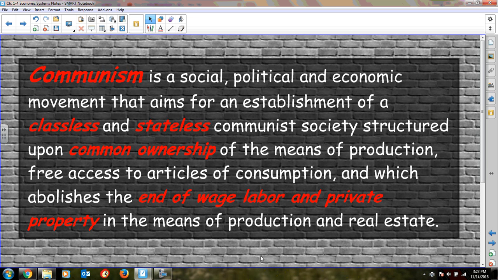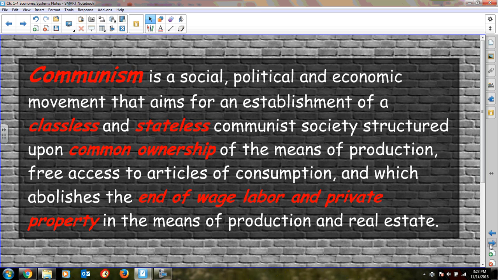It's a fancy way of saying that the people, not the government, because communism actually is by definition the absence of government. It is where the people collectively own all the means of production, distributed among the people as needed, and there is really the end of any kind of working for a wage, that people will work together to help our fellow man out of the goodness of our heart.